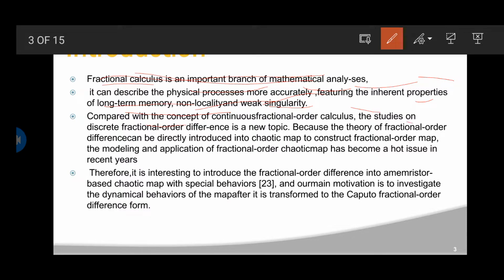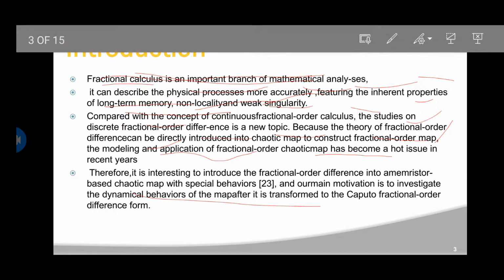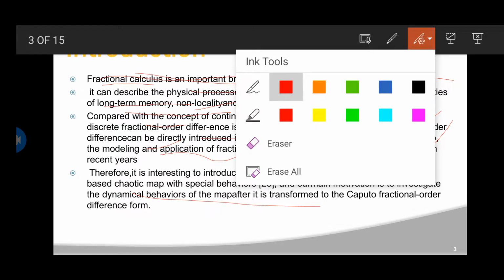The theory of fractional order difference has been directly introduced to chaotic maps to construct fractional order maps, and the modeling and application of fractional order chaotic maps have become a hot issue in recent years. Therefore, it is interesting to introduce the fractional order difference into a memristor-based chaotic map, to investigate its behavior. This is the introduction.